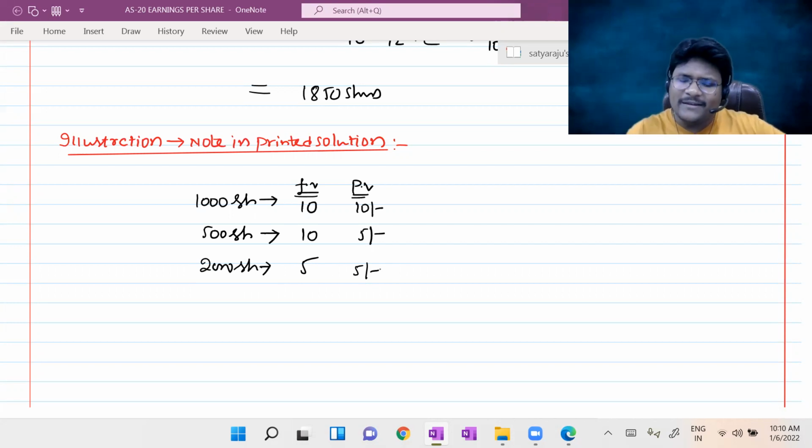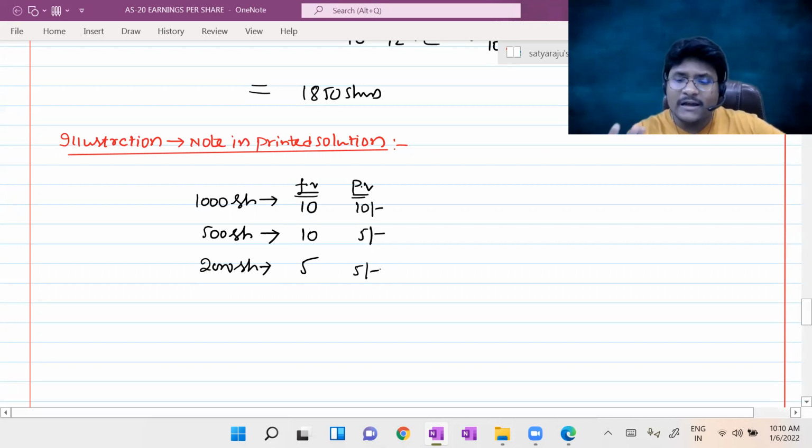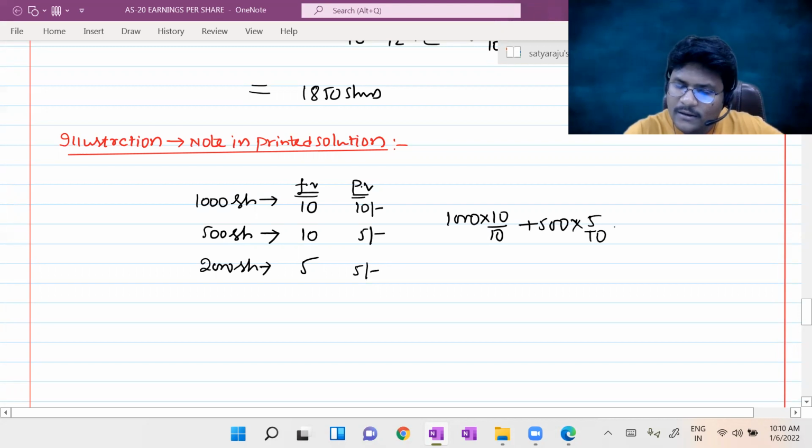Now you can apply the same simple method. Here I am not mentioning the period weight. Let us assume all are at opening. I don't want to take a period weight. Then you will take 1,000 shares into 10 by 10, right? Plus 500 shares into 5 by 10, plus 2,000 shares into 5 by 5.